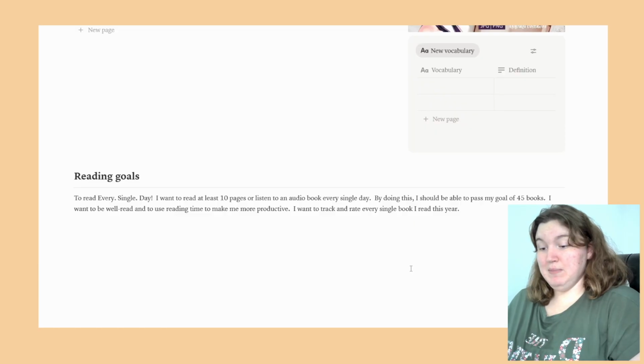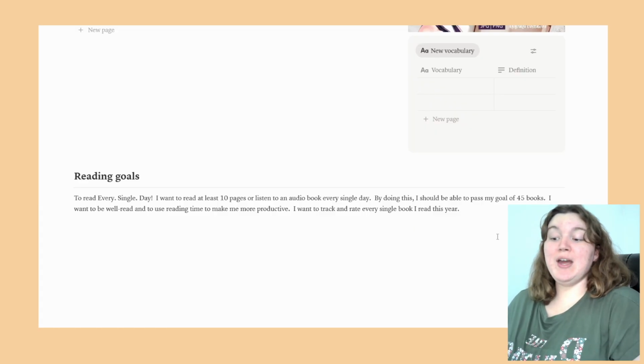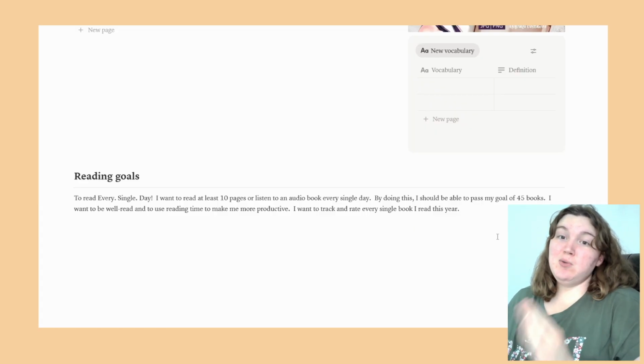So by doing this, I should be able to pass my goal of 45 books. I want to be well read and to use reading time to make me more productive. And I want to track and rate every single book I read this year. I do want to track every book I read.